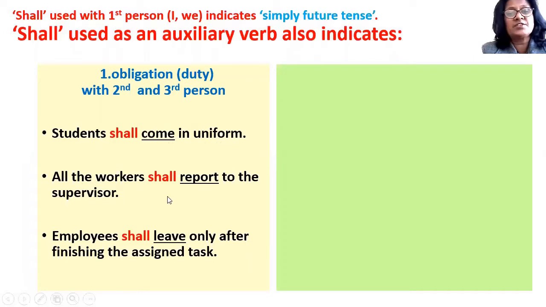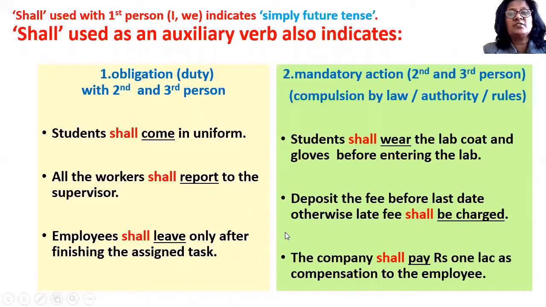All the workers shall report to the supervisor. Employees shall leave only after finishing the assigned task. These are all examples of duty. Shall is also used to indicate mandatory action. Mandatory action means any action which is a compulsion by law, any action which is made compulsory by law or by some authority or by some rules. So students shall wear the lab coat and gloves before entering the lab. So you have made it a rule that students shall wear the lab coat and gloves before entering the lab.